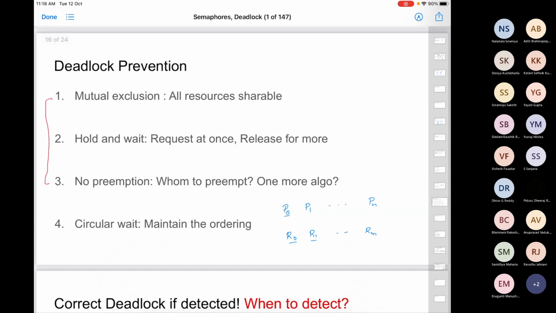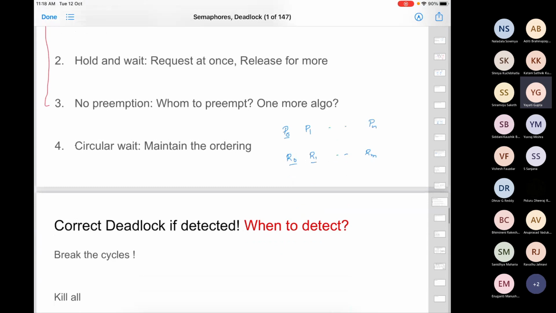But again, you have to write your programs in that order. So your programs will become all the more complicated. So these are some deadlock prevention strategies so that a deadlock never happens in your system.